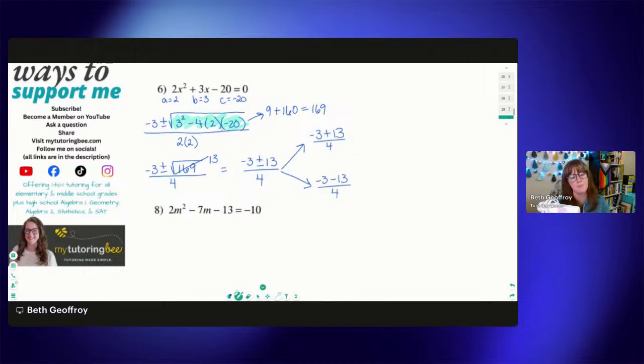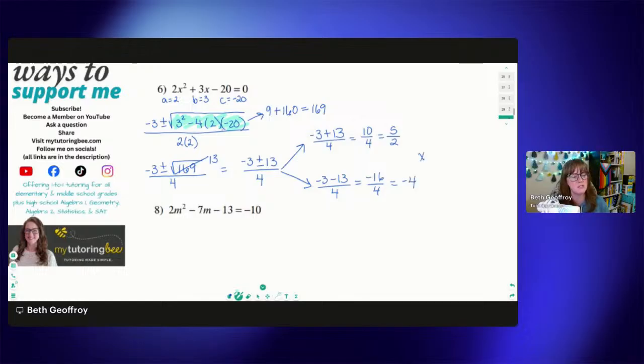Let's see what we get. So -3 plus 13 is 10, positive 10 over 4. This isn't going to go in evenly, so I'm just going to simplify and leave it as an improper fraction. So that's going to give us 5 over 2. And then -3 minus 13 is -16 over 4. And then -16 is divisible by 4, so that's going to give us -4.